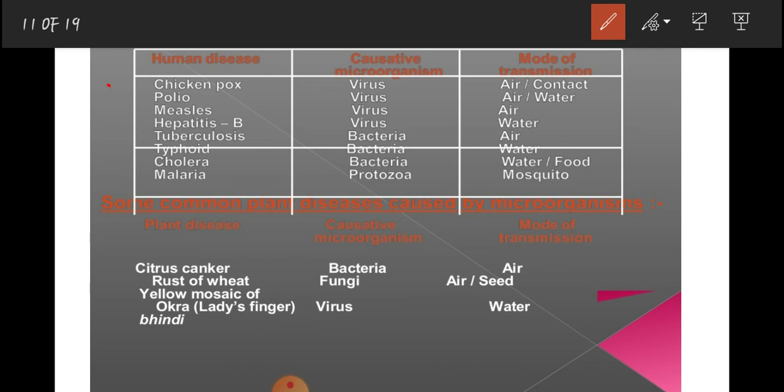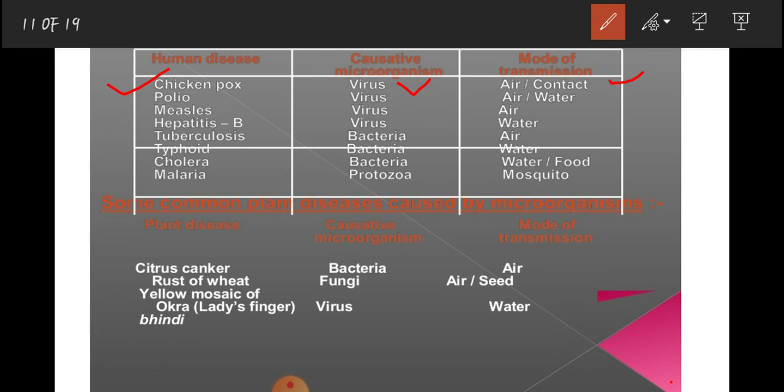Okay, so if we are talking about chickenpox, chickenpox is a human disease. Which microorganism is responsible? Virus is responsible for that. And what is the mode of transmission? It may be air, and it may be contact. Okay, second is polio. For polio, virus is responsible, and here also the mode of transmission is air and water.